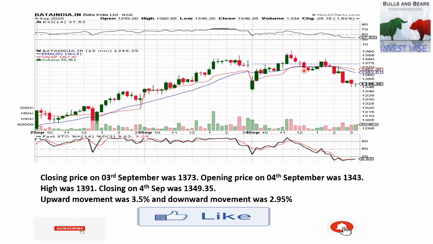So even if somebody shorted here, you can see it went up slightly. In this case, if you short here, you can keep a stop loss of the high. So basically 1391 will be your stop loss. And if you short here, it went up, but obviously your stop loss would not have been hit because the price did not reach this point again, and then it started moving down again. So even if somebody shorted here, he would have made very handsome gains over here also.